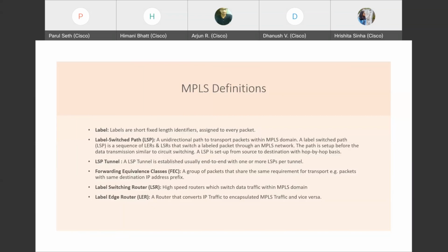The next is the label switched path. What is this? This is a path, or LSP sequence. A path which a packet follows determines a label switched path. A tunnel is established end to end, with one or more LSPs per tunnel.